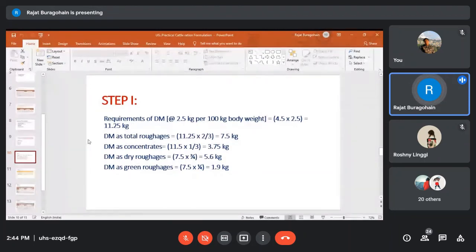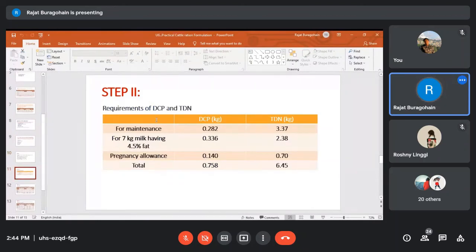It is how much will be provided in the form of roughage, how much in the form of concentrate, and how much will be in the form of dry roughage and how much in the form of green roughage. Okay. Then second step, you have to calculate DCP and TDN requirement.